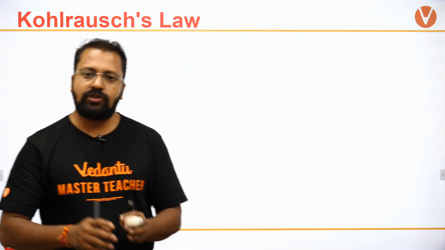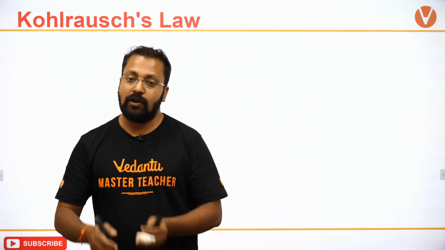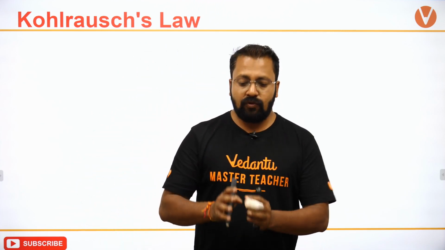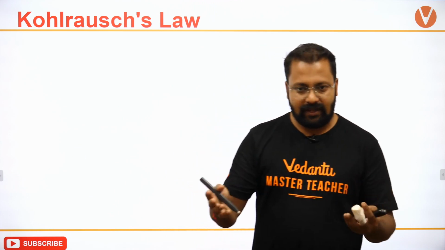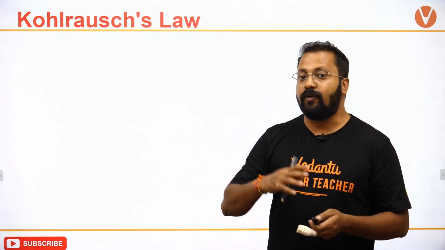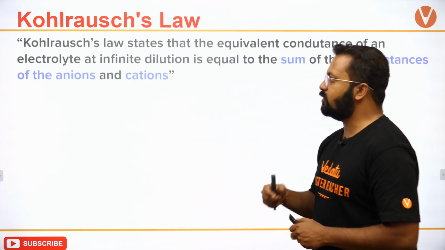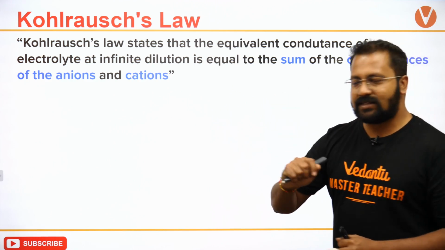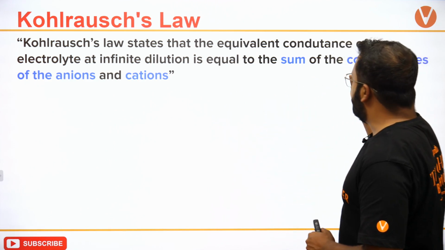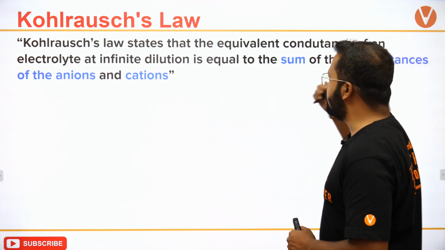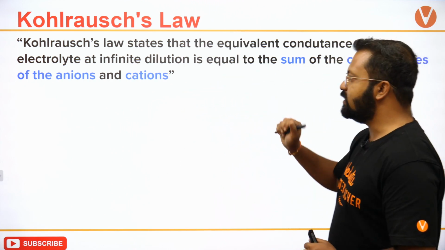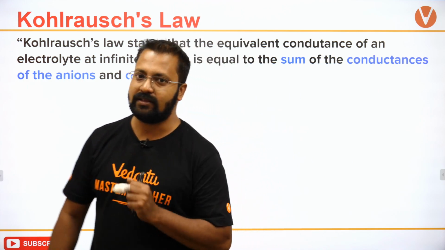So Kohlrausch's law suggests that suppose you are performing dilution, और dilution आपने इतना कर दिया है कि वहाँ पे ions 100% extent में present हैं. Let's look at what Kohlrausch's law says. It states that the equivalent conductance of an electrolyte at infinite dilution is equal to the sum of conductances of cations and anions.